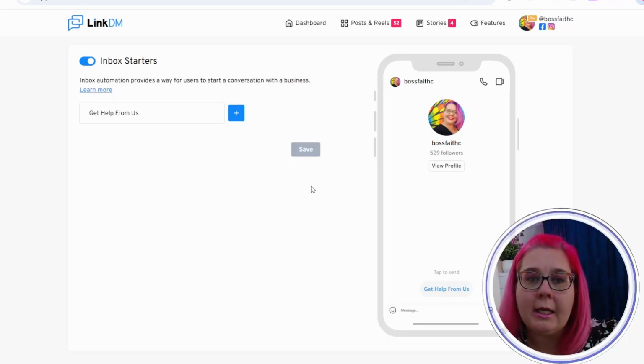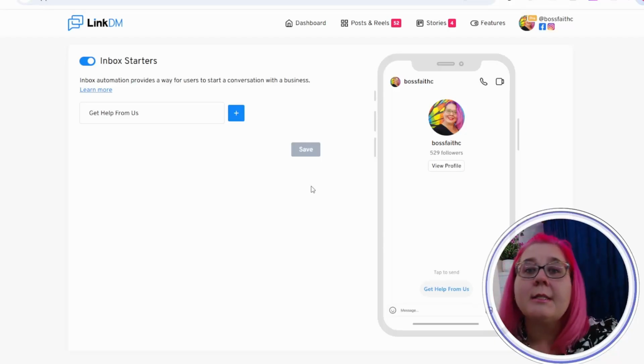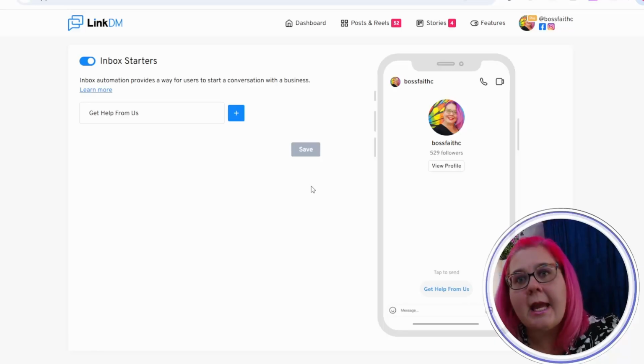What can you put up here? You might put a link to your podcast. You might put a link to your first offer. You might put a link to your email list. You might ask them a question. Once again, don't think of them as inbox starters. Think of them as conversation starters. How can you get people to raise their hand and indicate that they are a lead for you?